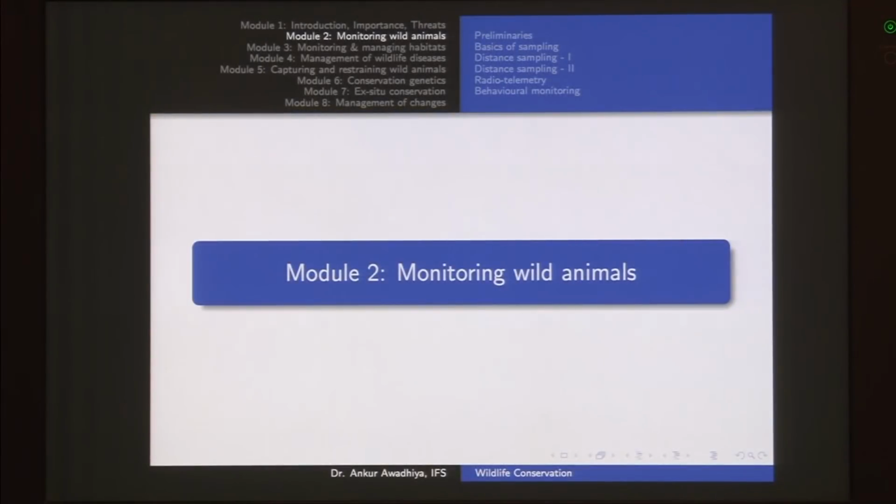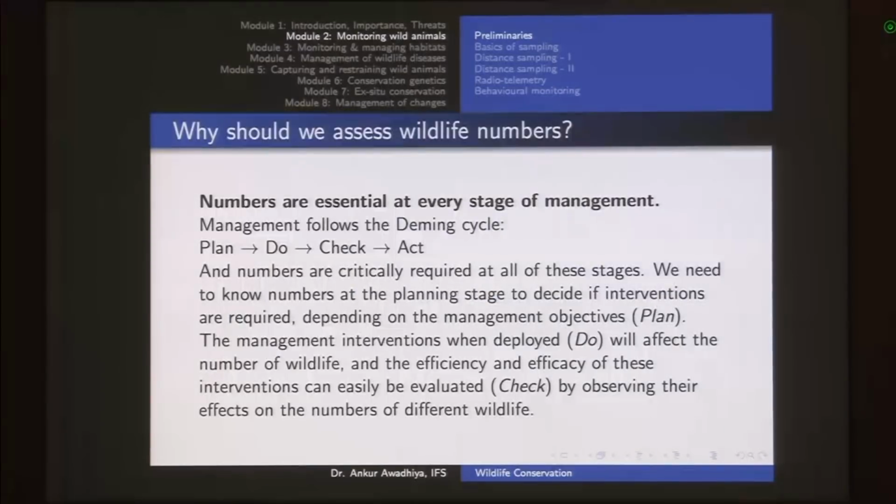In the second module we had monitoring of wild animals. So we began with the Deming cycle. Now Deming cycle is important because it is not only there for our wildlife management but in most other kinds of management, and this can be remembered by the acronym PDCA. So this also goes by the name of PDCA cycle. P is plan, D is do, C is check and A is act. So you make a plan, then you implement that plan, then you see whether the plan is working properly or not, and after that you make changes.